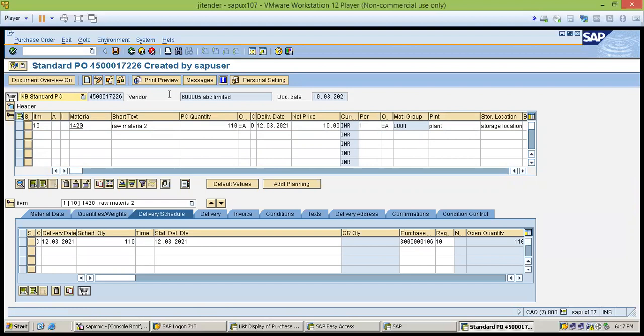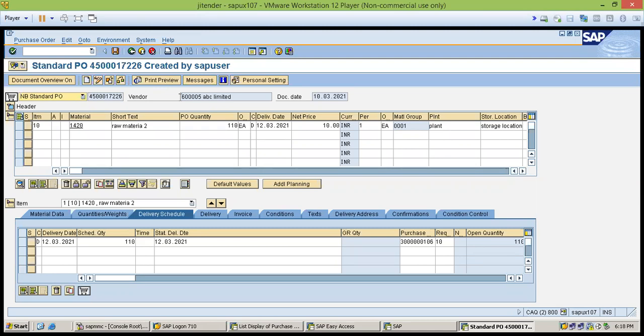Sir, I want to ask one thing. If we create a new PR in another sheet, can it automatically appear behind the line which I have already written? Just like here 1420 material is required, and if we enter some other number in the material, will it appear behind it or not?